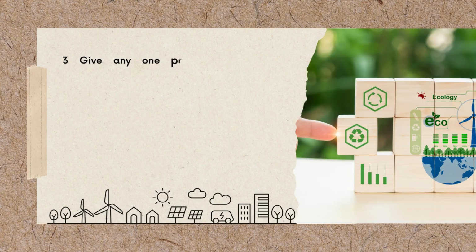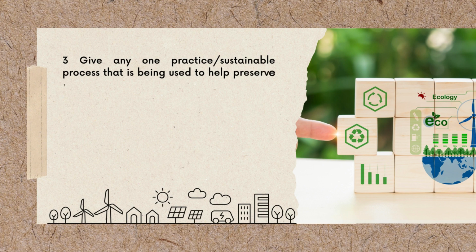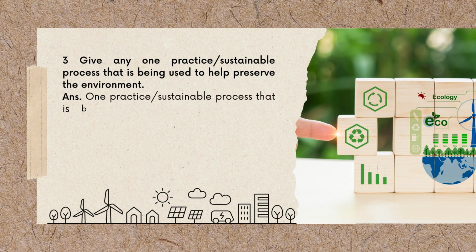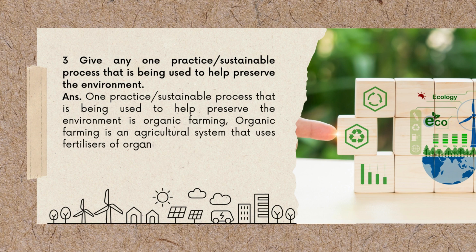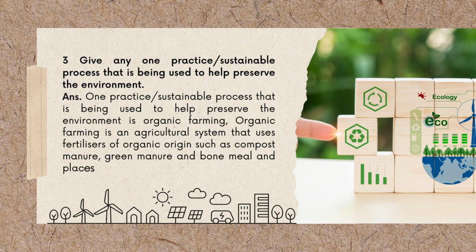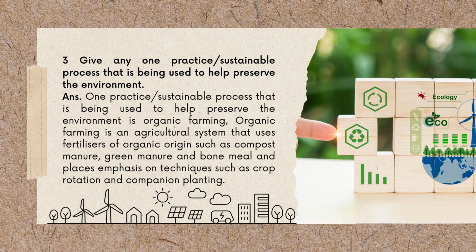Question 3. Give any one practice sustainable process that is being used to help preserve the environment. Answer. One sustainable process that is being used to help preserve the environment is organic farming. Organic farming is an agricultural system that uses fertilizers of organic origin such as compost manure, green manure and bone meal, and places emphasis on techniques such as crop rotation and companion planting.